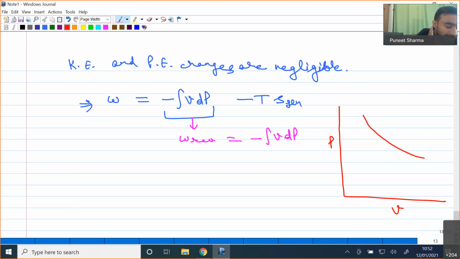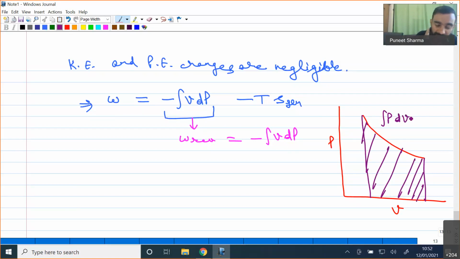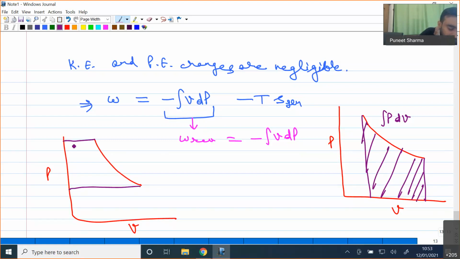The integral P dV refers to this area, which is the work done in a closed system. But when we write integral V dP, from our basic mathematical understanding of area under the curve, it will be this area over here.